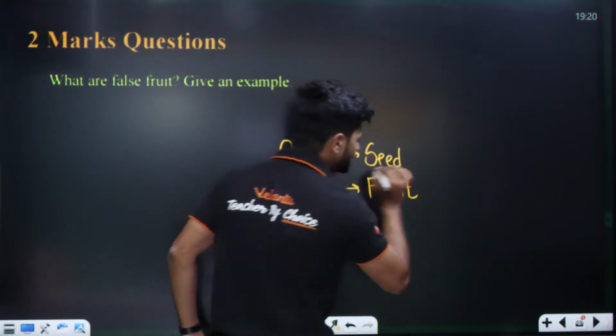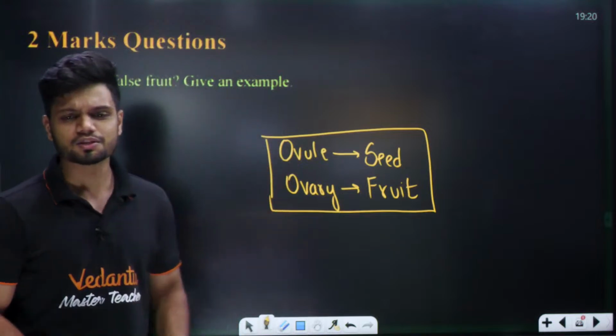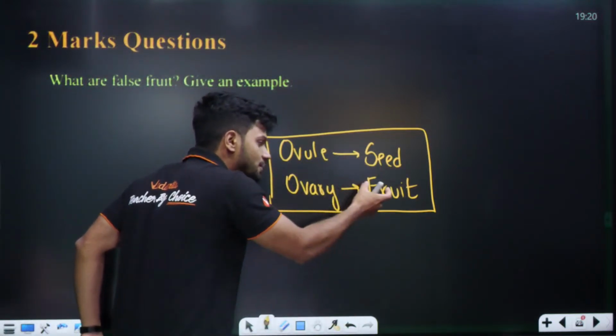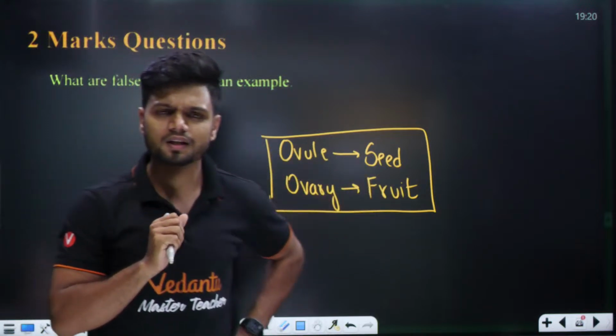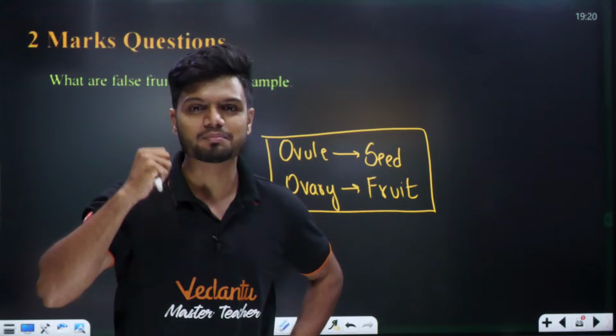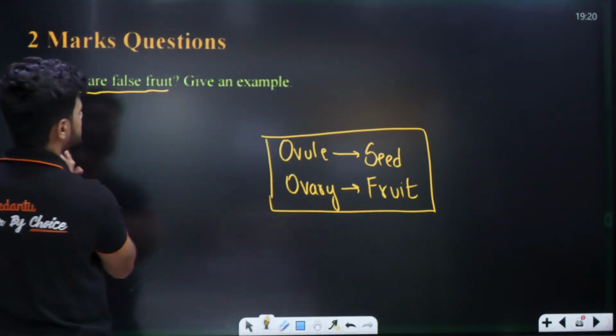It's common knowledge. You know it all the way from class 10th, that an ovule develops into a seed and the ovary develops into fruit. Perfect. Now students, a little scam happens here. There is something called a false fruit. What is a false fruit?